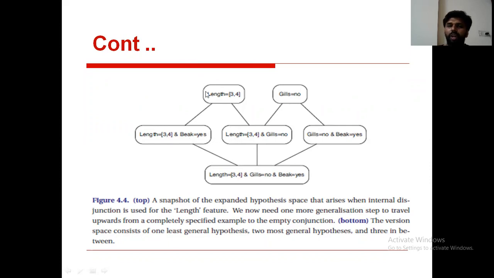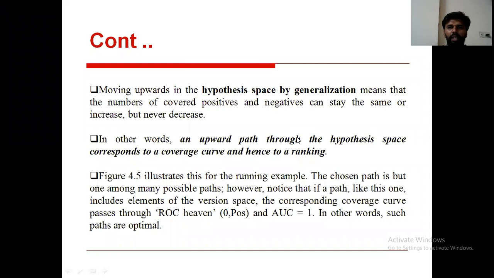And coming to the top layer, length is equal to 3,4 and gills is equal to no. Here in this concept level, it doesn't focus on gills and beak. This is the most generalized one when compared to the remaining. And similarly, it focused only on gills is equal to no. It doesn't focus on the length and beak. Got the point?